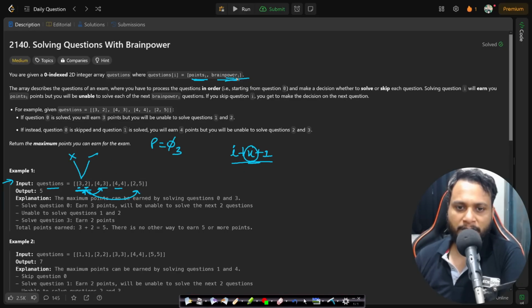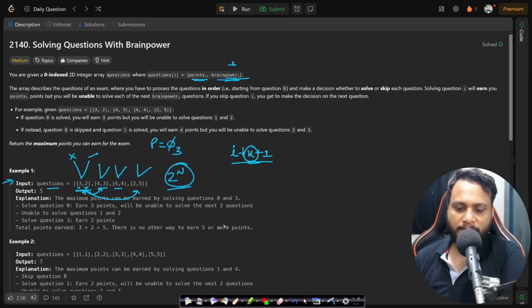Now the brainpower could have been only 1, and you can actually skip just the adjacent item, right? That can happen. We can look at it in the constraints section. Since every item will have 2 choices, the total number of combinations that you can form is 2 to the power of n.